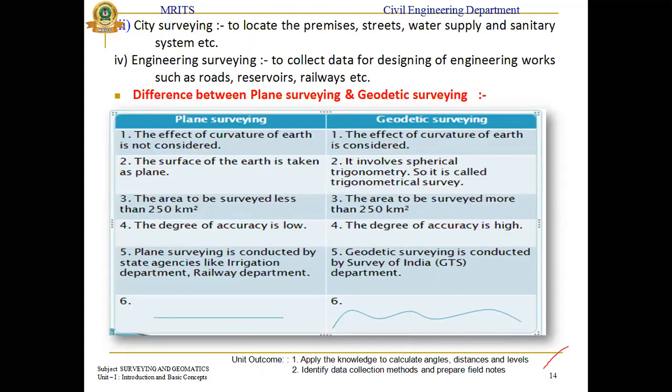Trigonometrical survey is the calculation part, which is used for different areas and different measurements. Plane survey is accurate for areas of less than 250 kilometers. In geodetic survey, the area is greater than 250 kilometers.